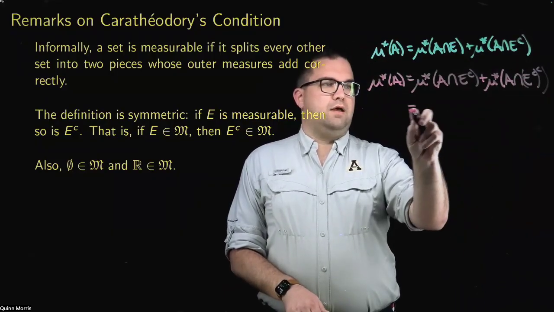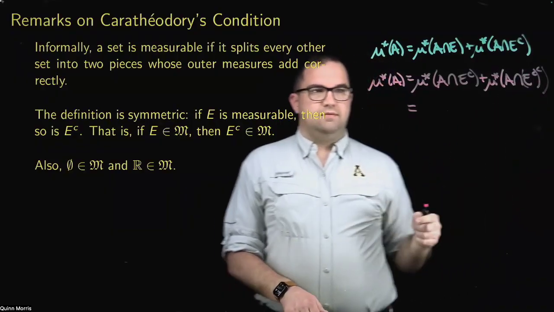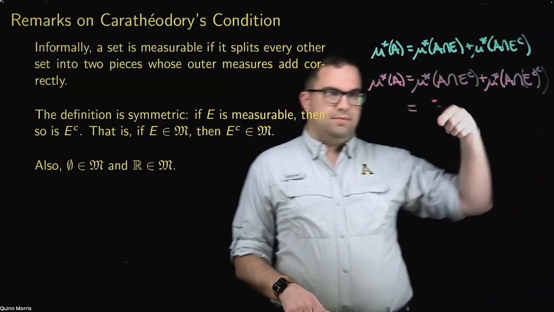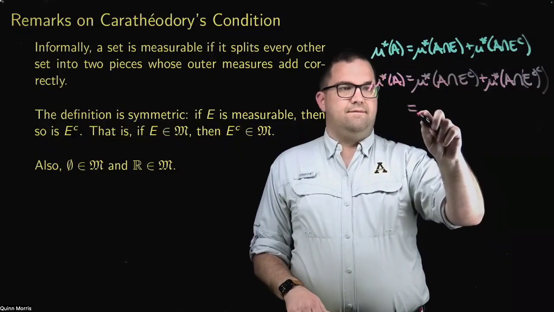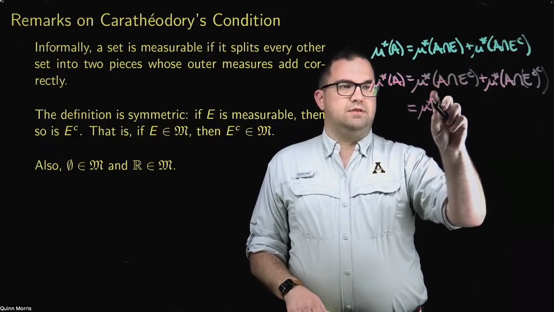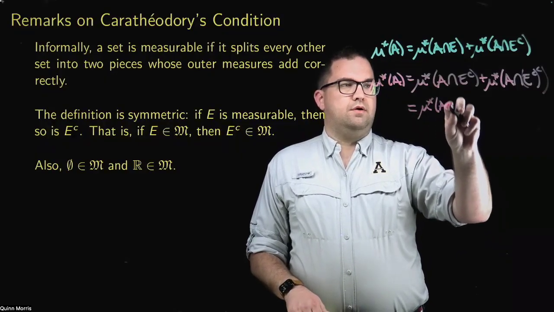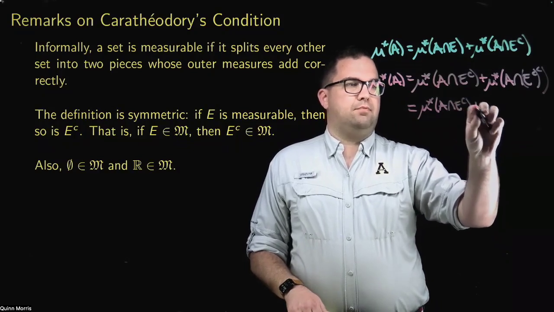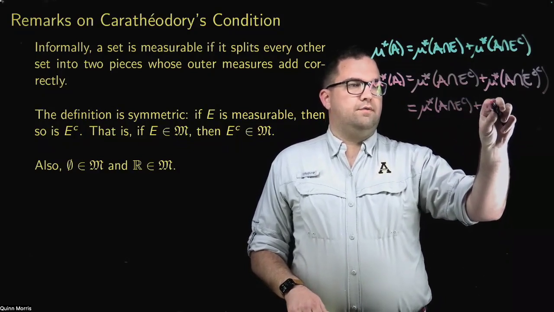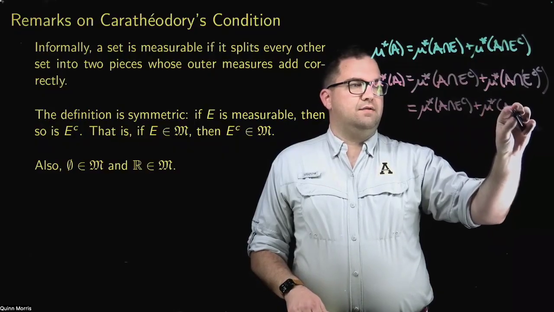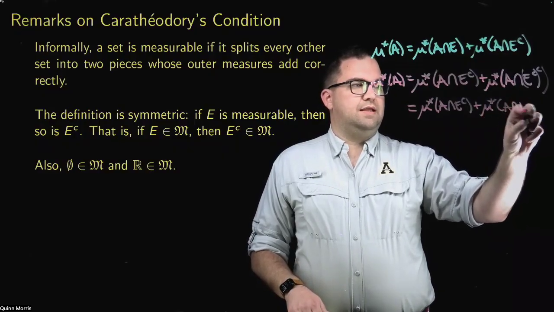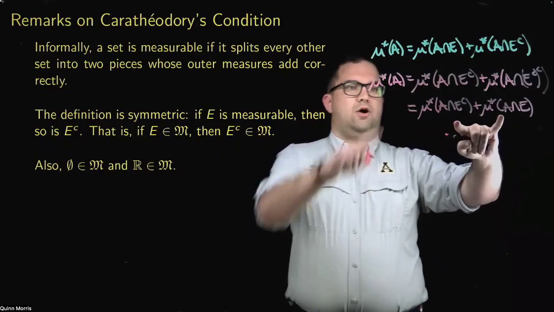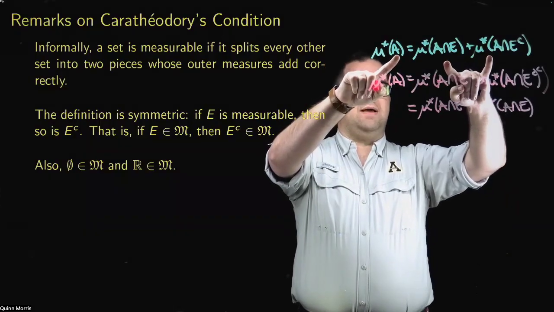But any set complement complement is just the set E. So this is mu star of A intersect E complement plus mu star of A intersect E. And I know that this holds because E was measurable.